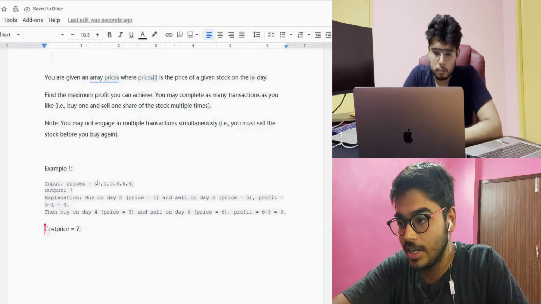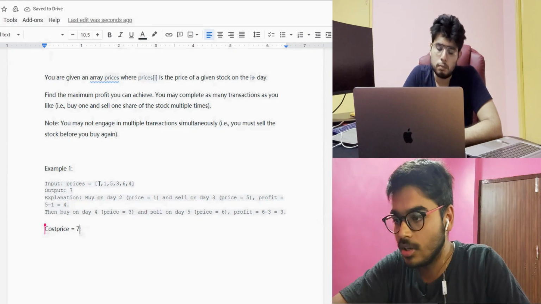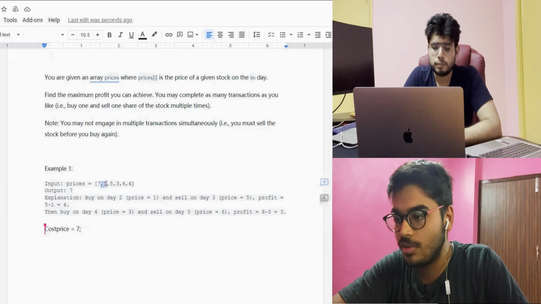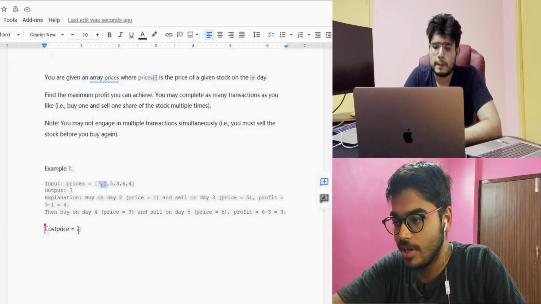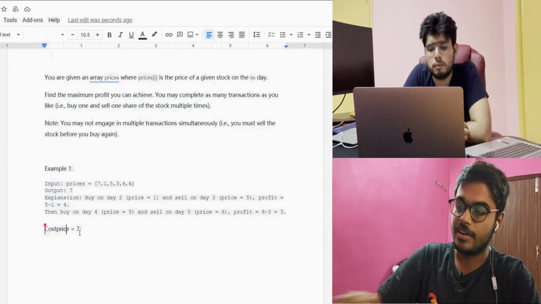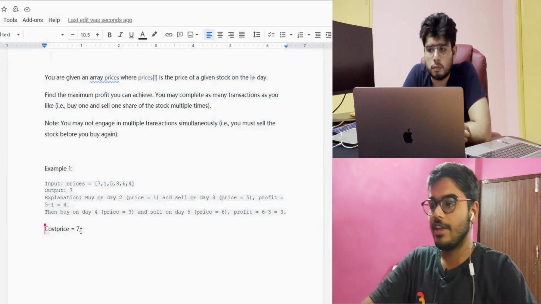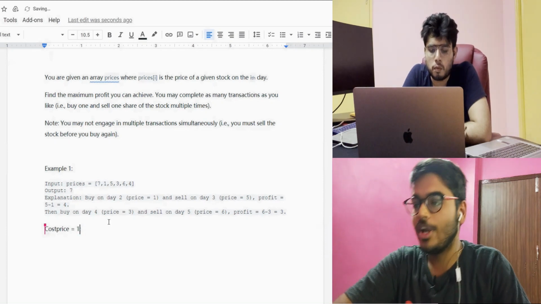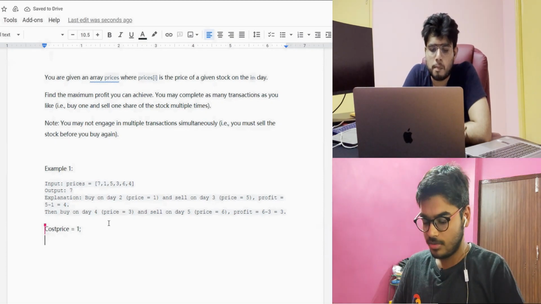When we have updated it with 7, we go to the next iteration. We found 1. So we can see that 1 is smaller than this cost price, so we can again update it to 1, and we are going to take the profit.